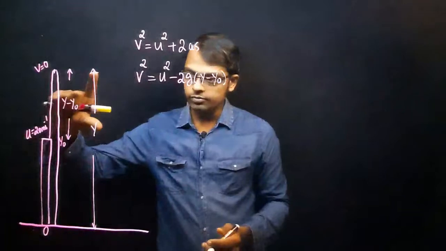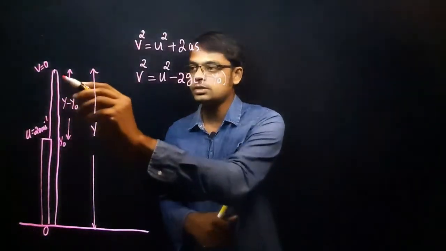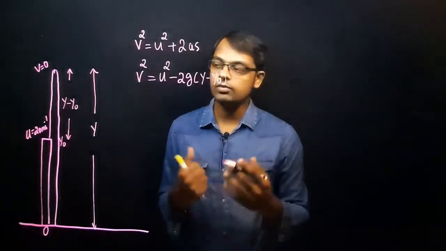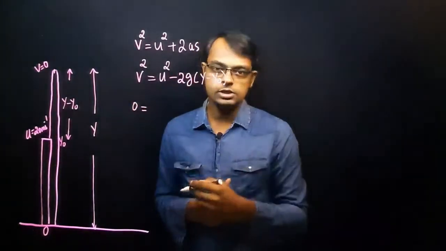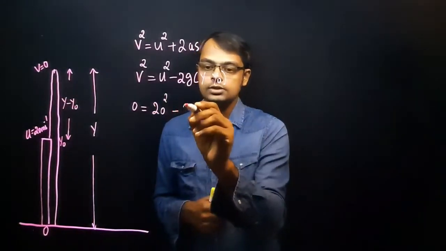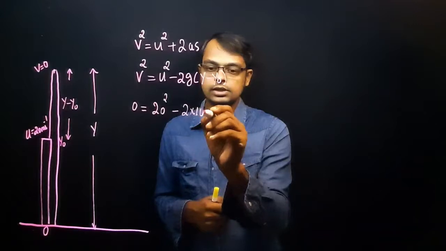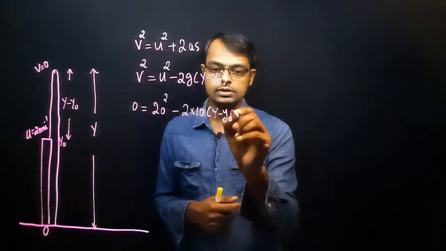Now the first question is how to calculate y minus y0. Look at this case. What is the final velocity? 0. So here it becomes 0 is equal to, the initial speed given is 20, so 20 square minus 2 into 10, g is 10, into y minus y0.